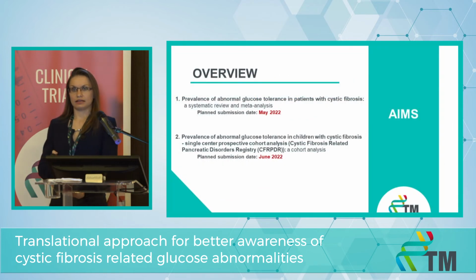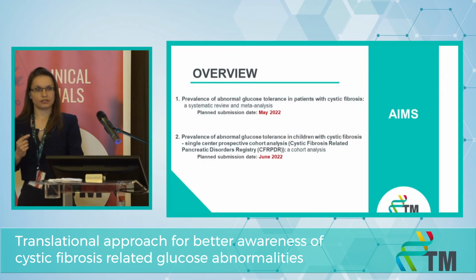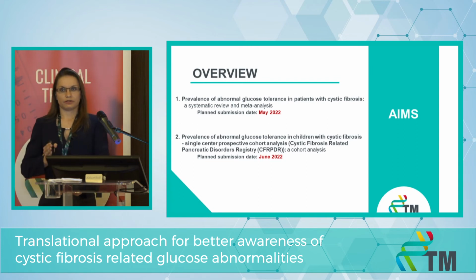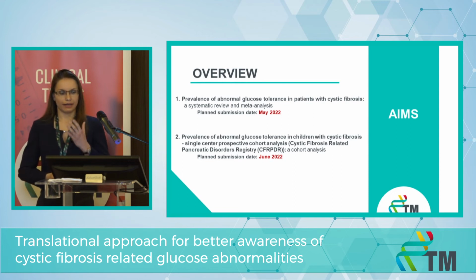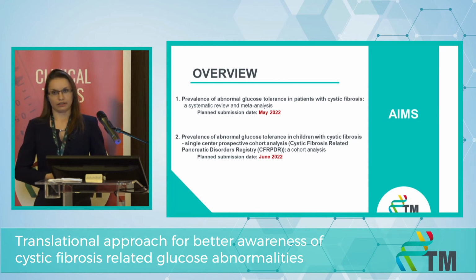So we can say that the results of our registry analysis harmonize with the results of the preliminary meta-analysis, as both highlight that abnormal glucose tolerance is prevalent in cystic fibrosis, even under the age of 10, an age group in which the oral glucose tolerance test is not mandatory, but we have to highlight that the early recognition of this abnormal glucose tolerance is important, as an uncontrolled glycemic status leads to rapid clinical decline.